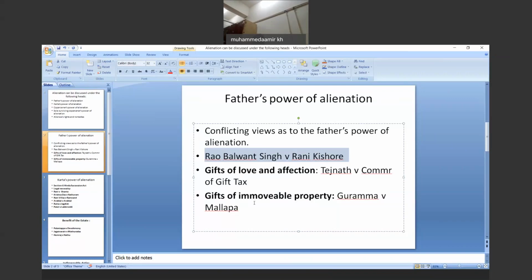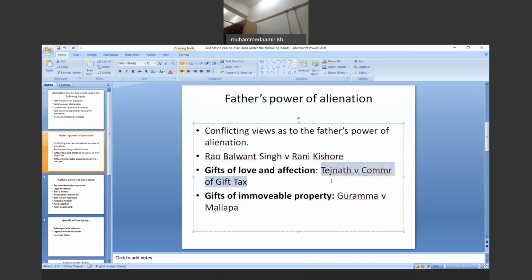The Mitakshara School of Law discusses the same thing, and in the case of Tejnath versus Commissioner of Income Tax, the same principle was propounded regarding the father's power of alienation. In this particular case, it was held that the father has the power to make a gift of love and affection of a small portion of a movable property, and that property belongs to the joint family property.